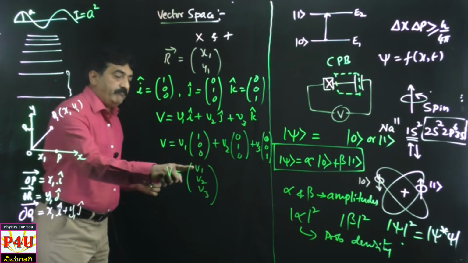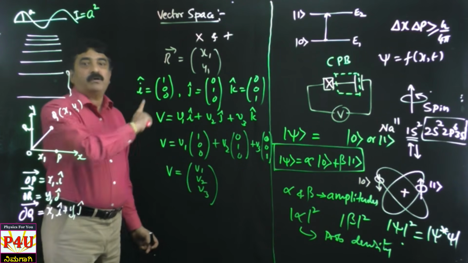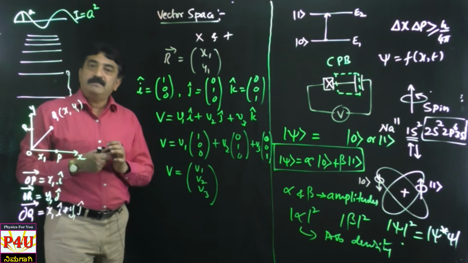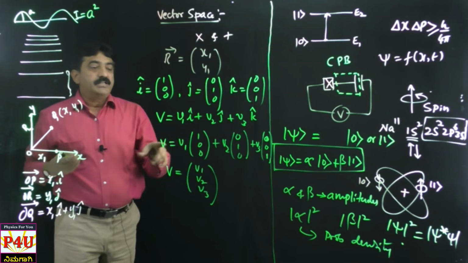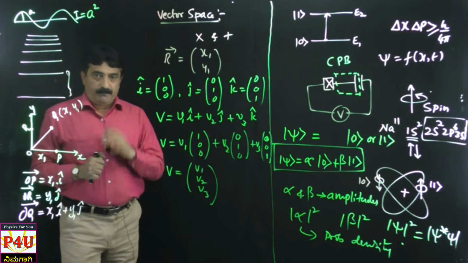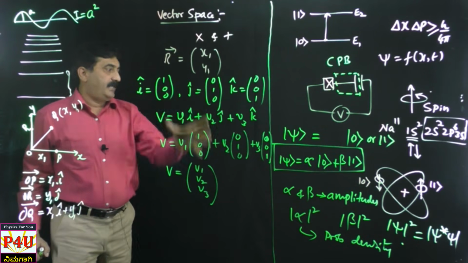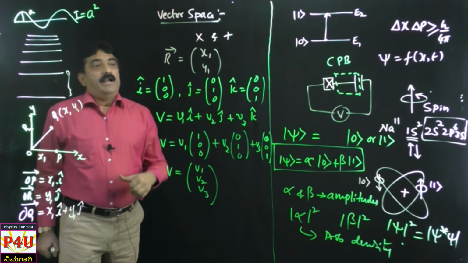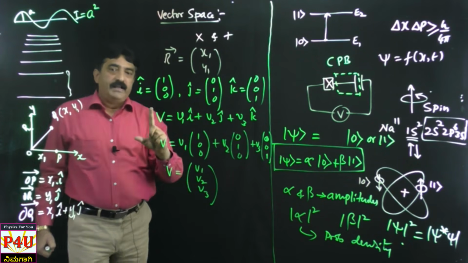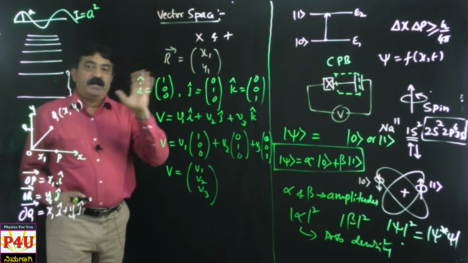So v1 v2 v3 are the members of the vector space and v is also a member of the vector space. So I hope you got the meaning of vector space. What is a vector space? It is a set consisting of vectors, scalars and two operations, namely addition and multiplication. Vectors in a vector space are basically represented by what is called a column vector, and there can be any number of terms in the single column. If there are only two terms, then it is two dimensional, three terms, three dimensional, n terms, n dimensional.